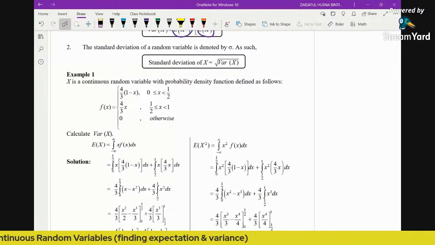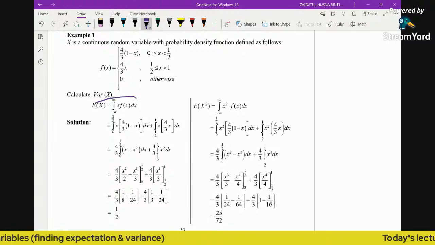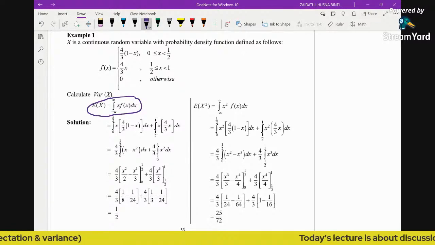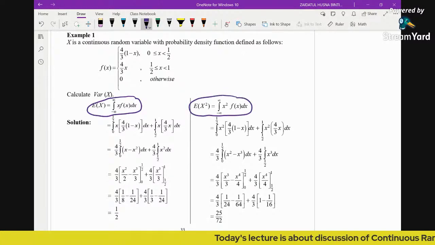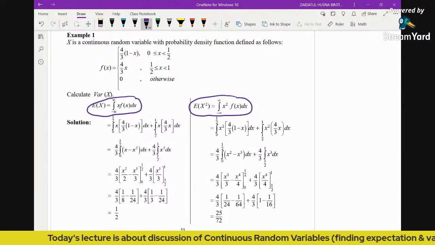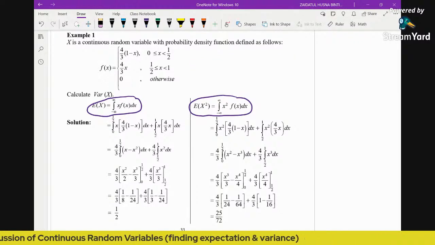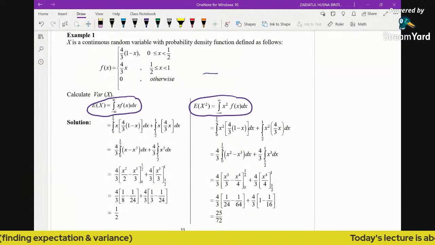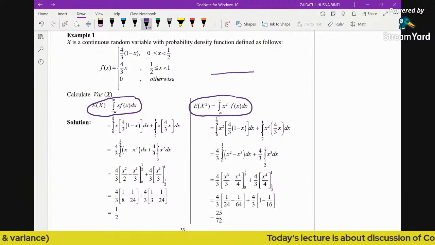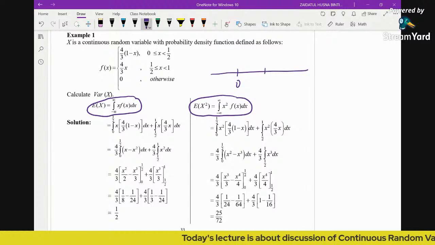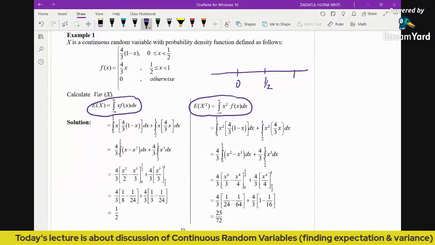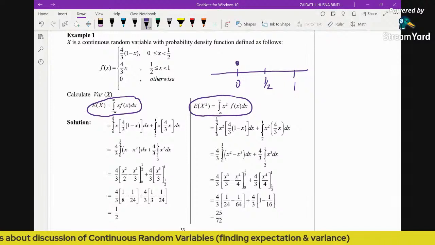Okay, first you just find the expectation of x using this formula, and also the expectation of x squared using this formula. Please bear in mind that because we have two different functions, we need two different integrals. So I would advise you, when you get a continuous random variable question, to always draw a number line, because you can see clearly the different functions defined for different regions. Between 0 and half, and between half and 1, you have two different functions here.